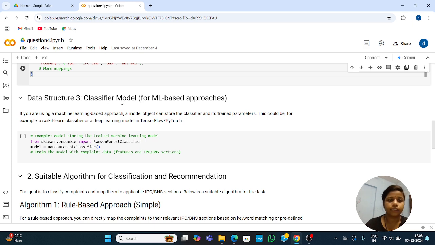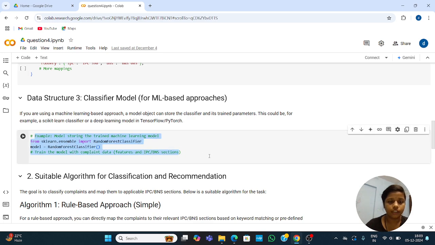Data structure 3, classifier model. For an ML-based approach, if you are using a machine learning based approach, a model object can store the classifier and its trained parameters. This could be, for example, a scikit-learn classifier or a deep learning model. So this is the example for the classifier model. You can see the example here.